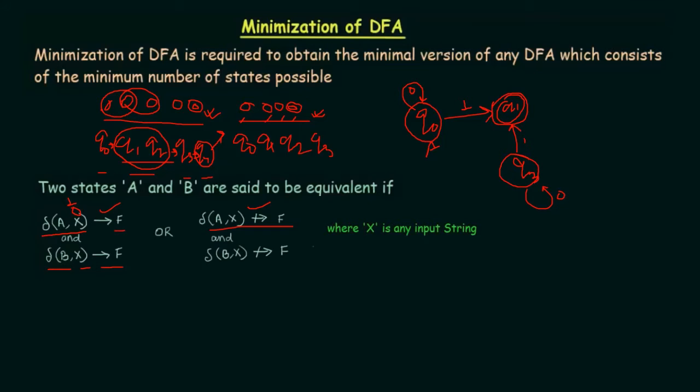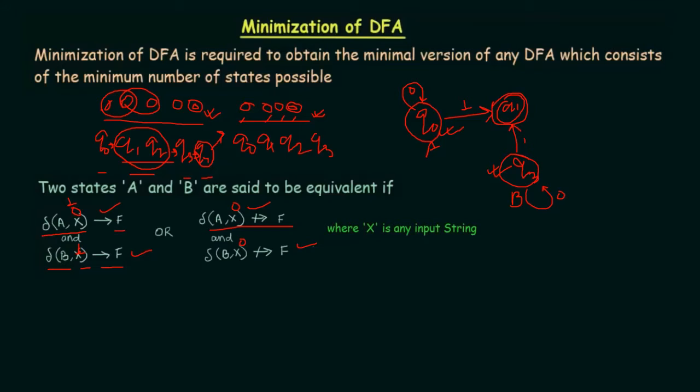For the b state or this q3 state, the same thing is happening. Whenever we are applying 1, it is reaching the final state. Whenever we are applying 0, it is reaching the non-final state. So in either of these two cases, it can be said that these two states, this one and this one, are equivalent to each other.